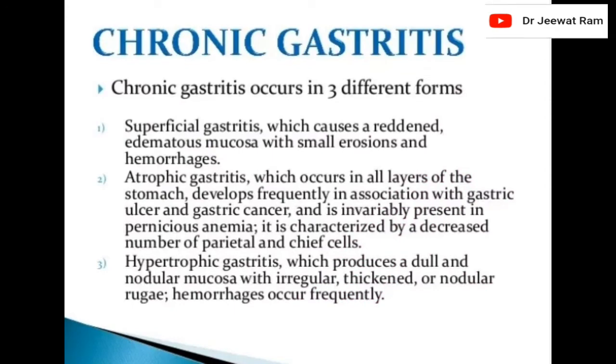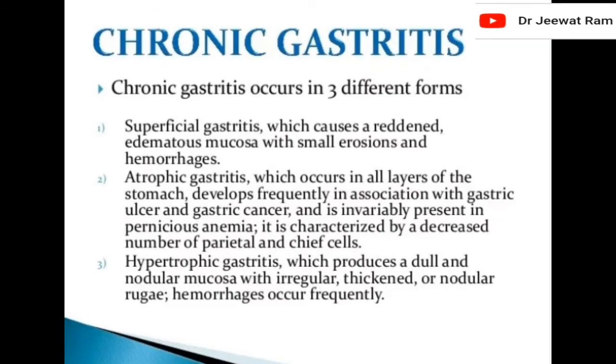Chronic gastritis. Chronic gastritis occurs in 3 different forms. Superficial gastritis, which causes a red, edematous mucosa with small erosions and hemorrhages. Atrophic gastritis, which occurs in all layers of the stomach, develops frequently in association with gastric ulcer and gastric cancer, and is invariably present in pernicious anemia.